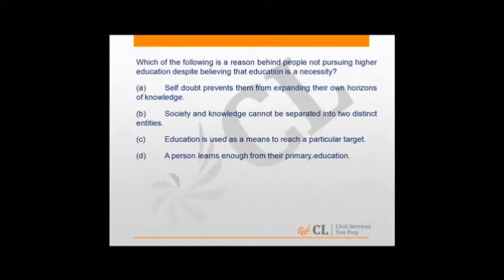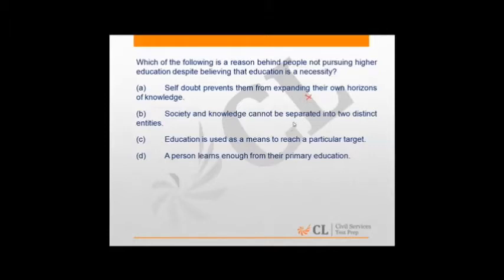Which of the following is the reason behind people not pursuing higher education despite believing that education is a necessity? Self-doubts prevent them from expanding their own horizons of knowledge. It's more about learning. We stop ourselves from learning more. It doesn't have anything specific with higher education. So this is not the option.